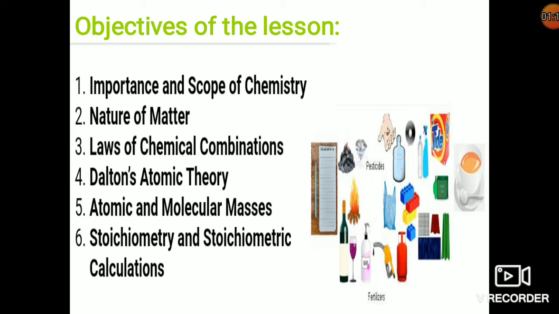For example, the rubber, the glass, the diamond, the coal, the diesel, petrol, pesticide, greenhouse gases, all this matter have different properties. With the concept of chemistry, we can understand why this matter has different existence forms, what is the special property, why the property exists in them, what is the atomic and molecular level arrangement in the matter, etc.